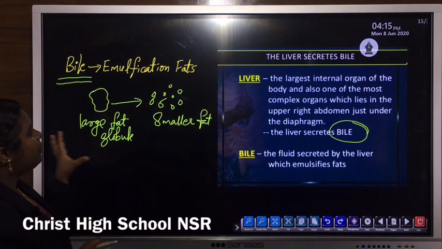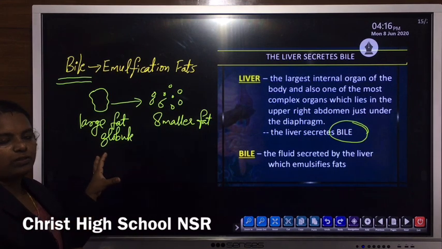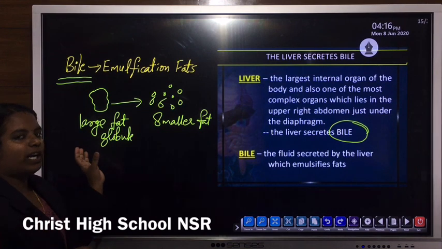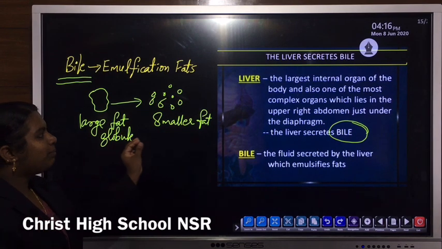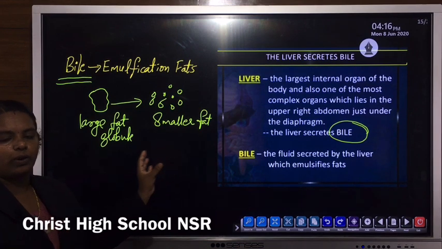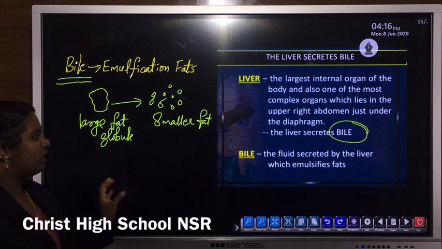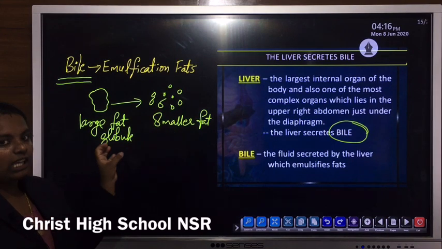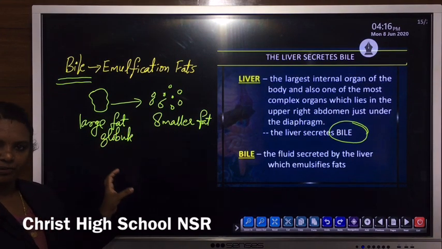The process of breakdown of large fat globules into smaller forms, into smaller fat globules, is known as emulsification.